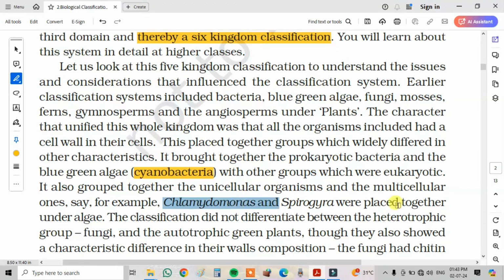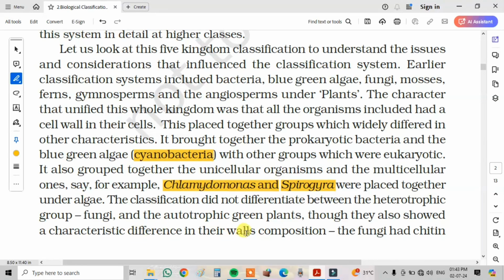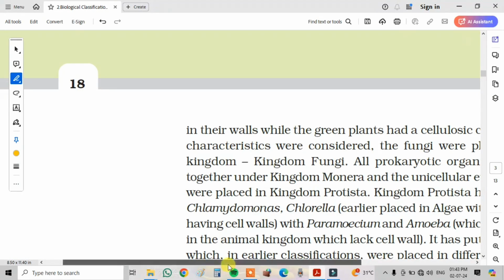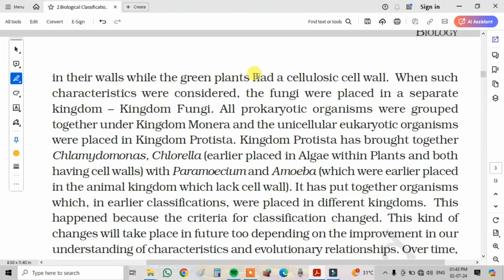For example, Chlamydomonas and Spirogyra were placed under algae. The classification did not differentiate between the heterotrophic fungi and the autotrophic green plants, though they also showed a characteristic difference in their cell wall composition: the fungi had chitin in their cell walls, while the green plants had a cellulosic cell wall. When such characteristics were considered, the fungi were placed in a separate kingdom, known as kingdom Fungi.